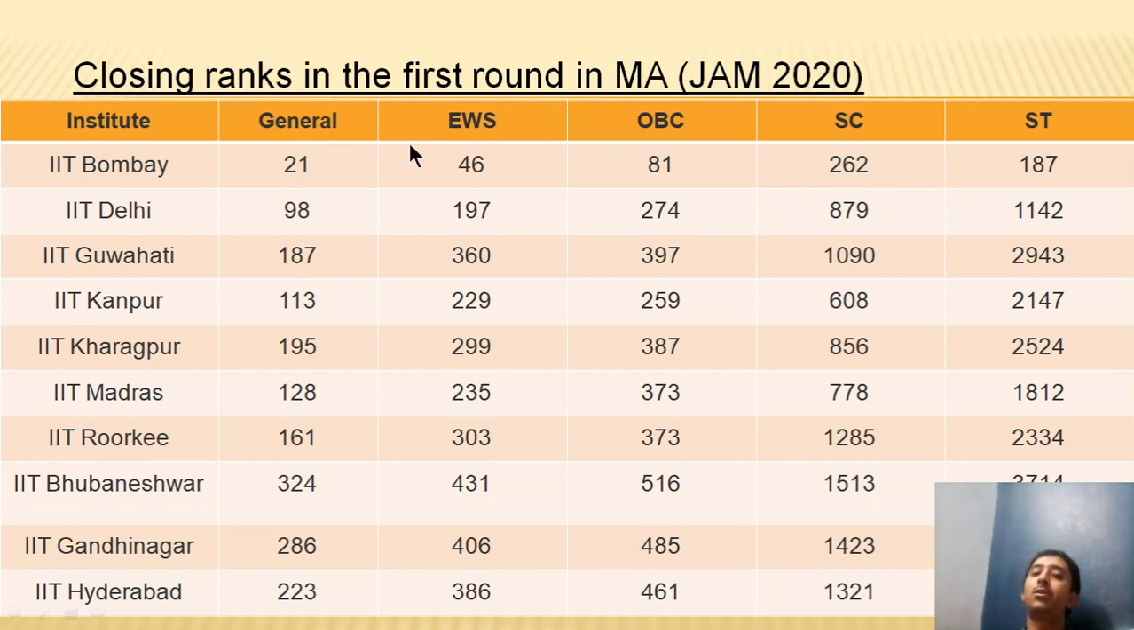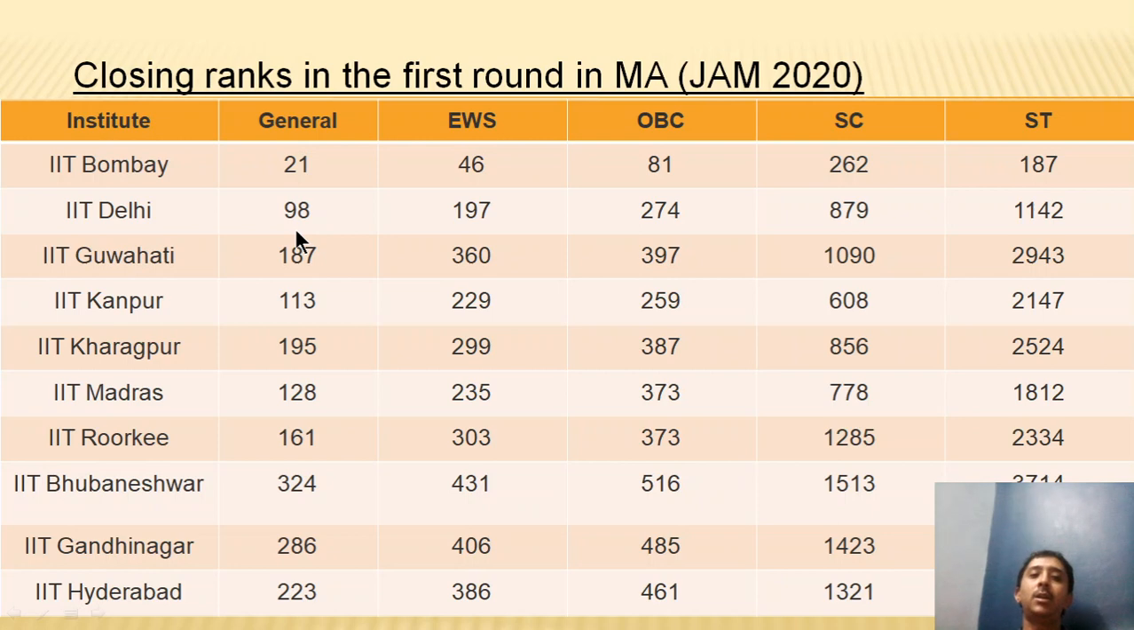As I mentioned earlier, there are going to be 3 rounds. I'm going to discuss that later. By the end of the first round, a candidate who scored the 21st rank in general merit would have got a seat for MSc in IIT Bombay, and any rank beyond 21 would not have got a seat in the first round at IIT Bombay.